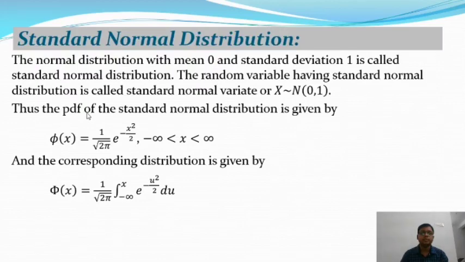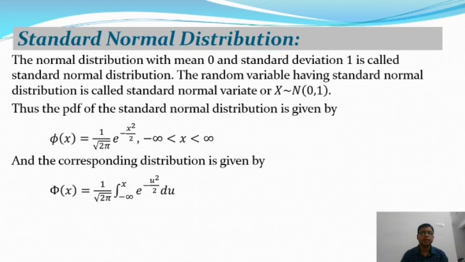The probability density function of a standard normal distribution is given by phi of x equal to 1 by root 2 pi e to the power minus x square by 2, where mu is equal to 0 and sigma is equal to 1, and x lies in the interval minus infinity to plus infinity. This is the expression of the standard normal distribution.